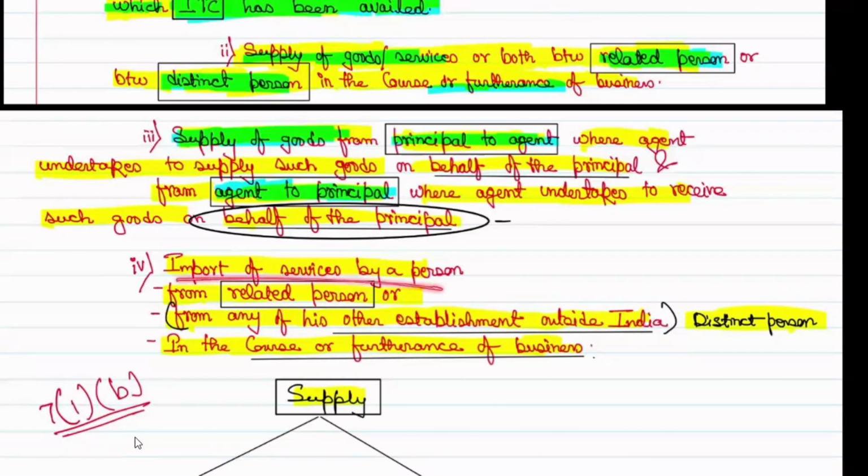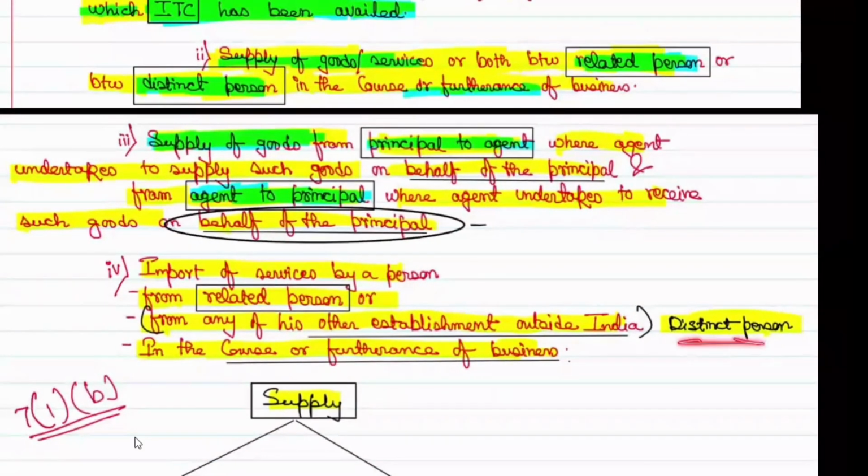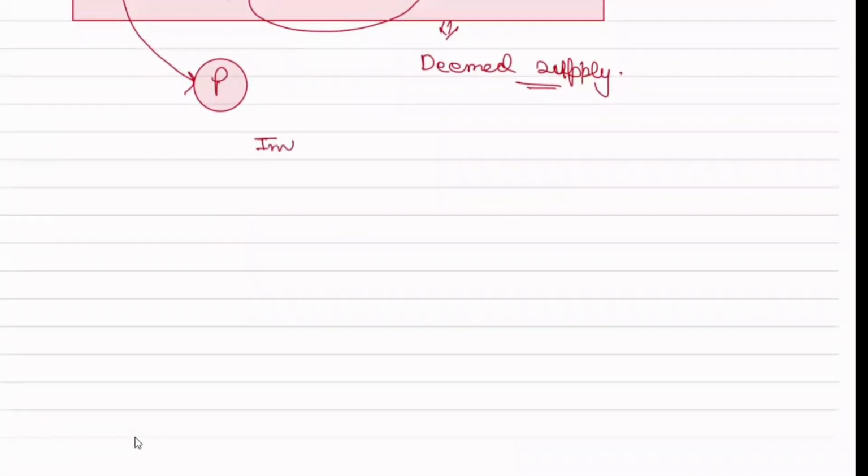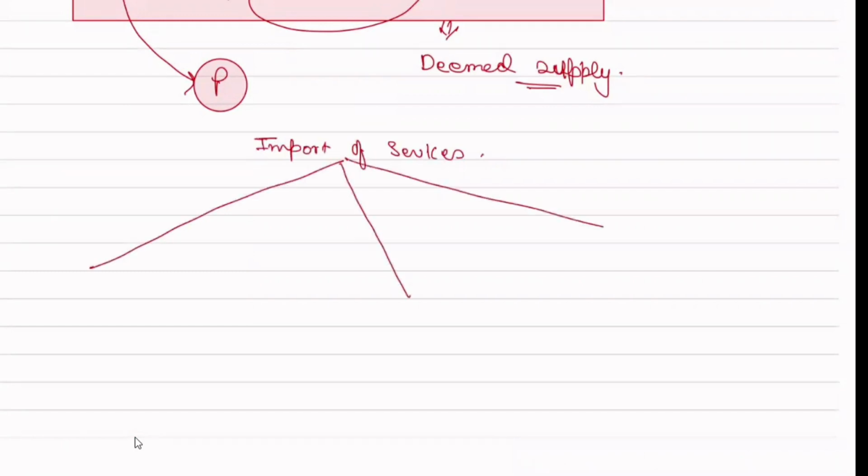Okay, so import of service by a person from related person, and from any of his other establishment outside India, मतलब distinct person, in the course or furtherance of business, then also it will be deemed to be supply. Correct. Now if I go here and say import of service, correct? I'm framing 3 points. Consideration is there, okay, plus furtherance of business is there.